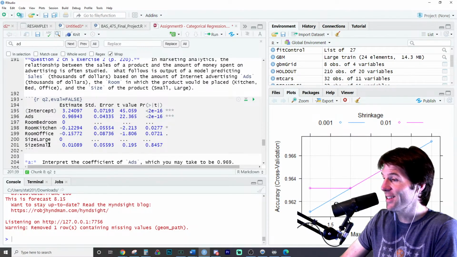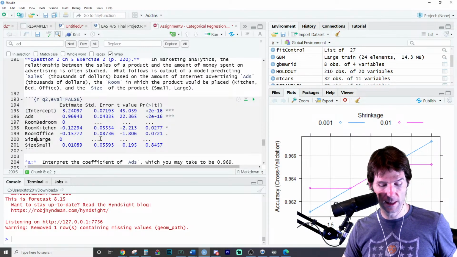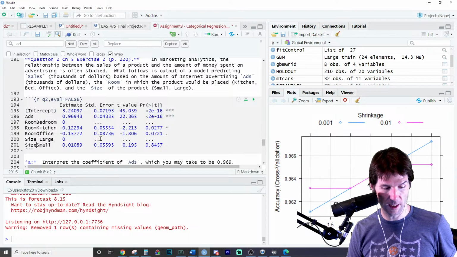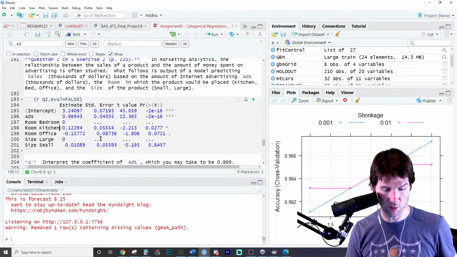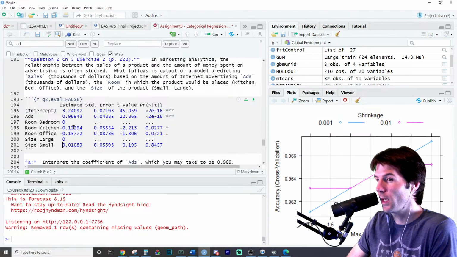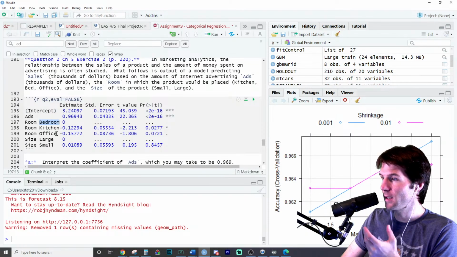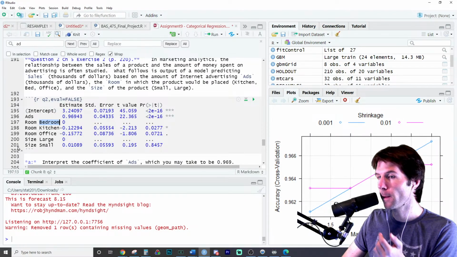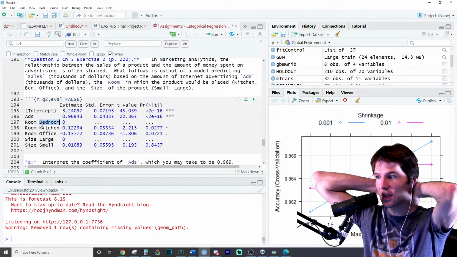And so size is the variable. So this is the variable name right here. And then let's break this up a little bit by doing something like this right here, indicating that that is the level. So hopefully this makes a little more sense of this output if you look at it this way. Does this help a little bit, Kevin, seeing it this way? That the variable is room and then the level is bedroom. What room is the item being sold for? It's being sold for the bedroom. What room is the item being sold for? It's being sold for the kitchen. So I think it should be pretty obvious now.